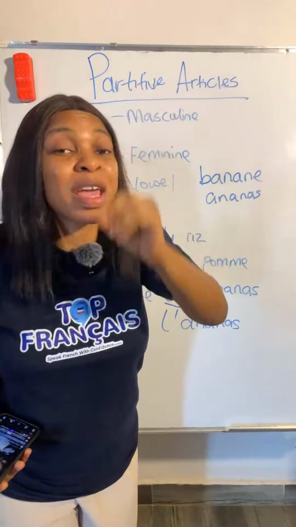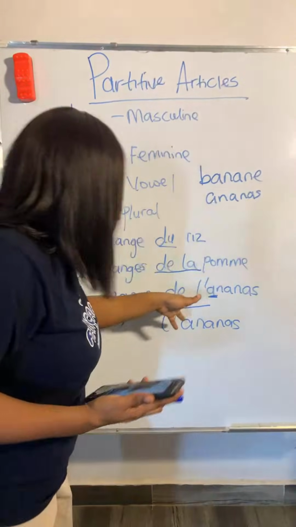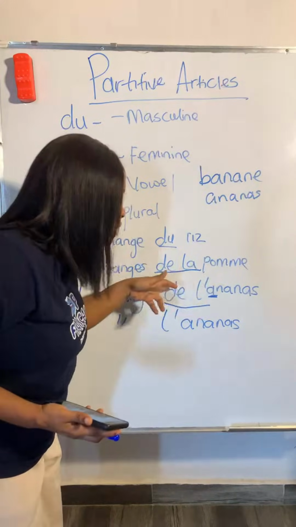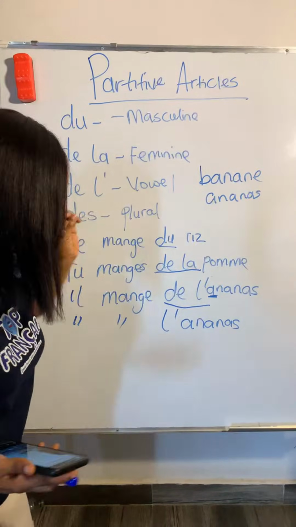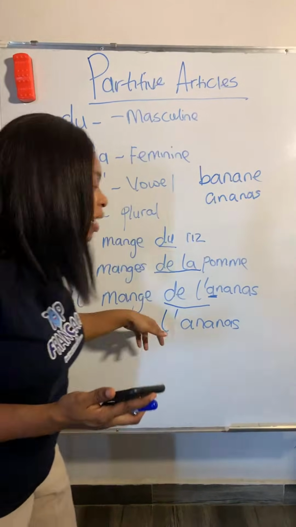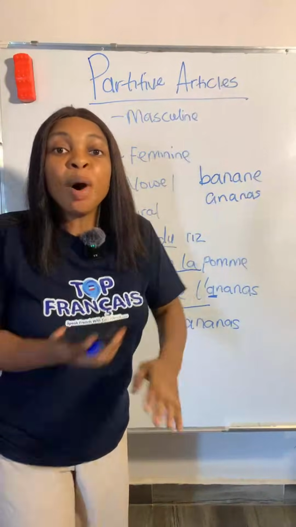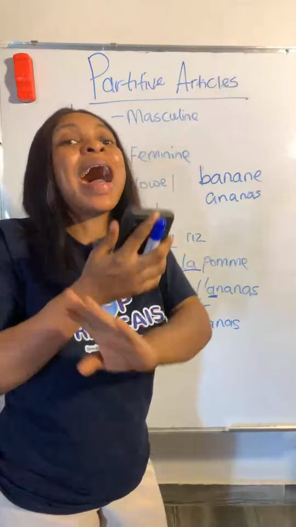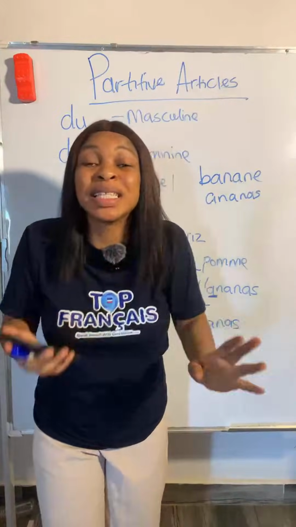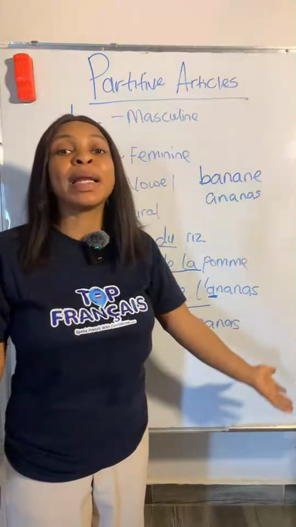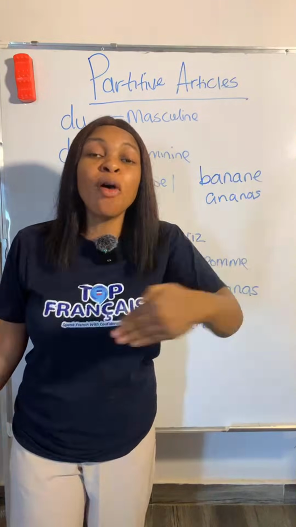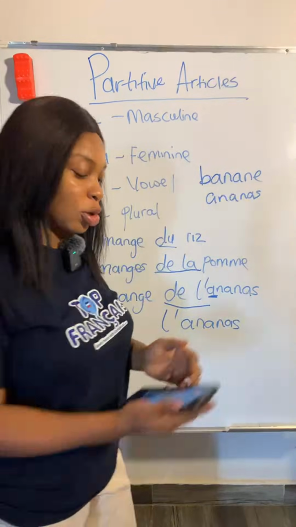If I am specific about the pineapple, I will not need to add my partitive article. But once I am not specific, I will add my partitive article: il mange de l'ananas. Please take note of that.